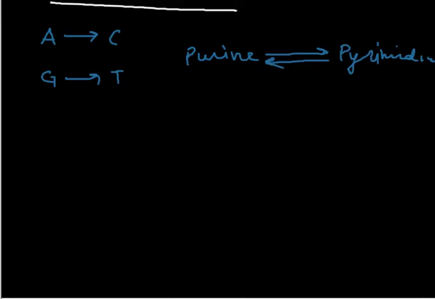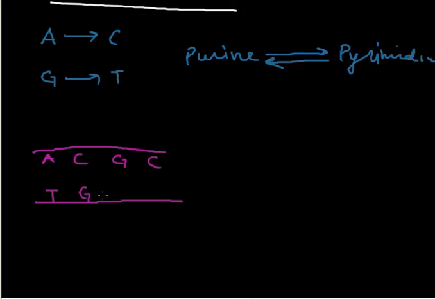Now take an example. This is the DNA, and in this the base pairs are A-T, C-G, G-C and C-G.